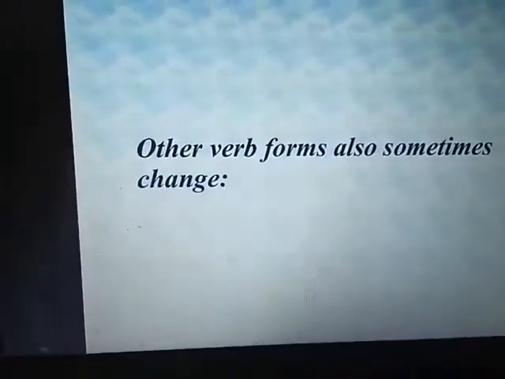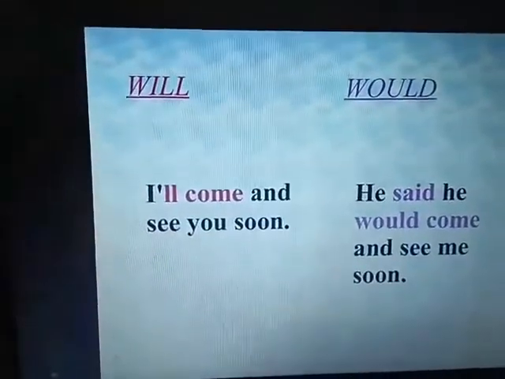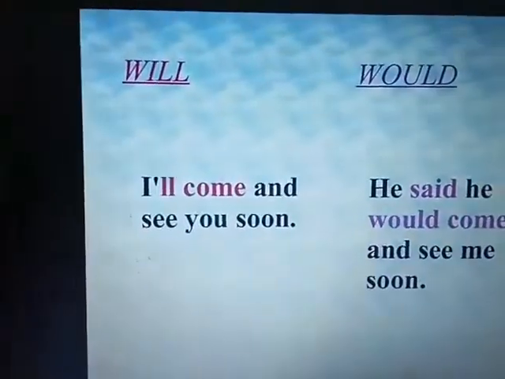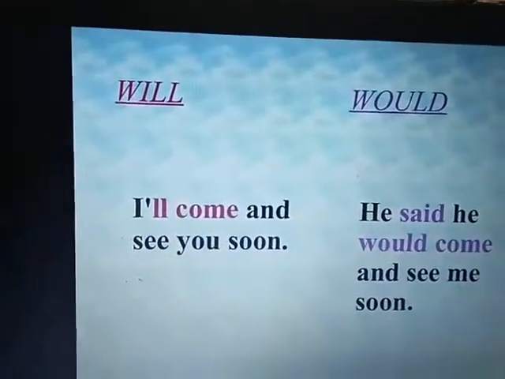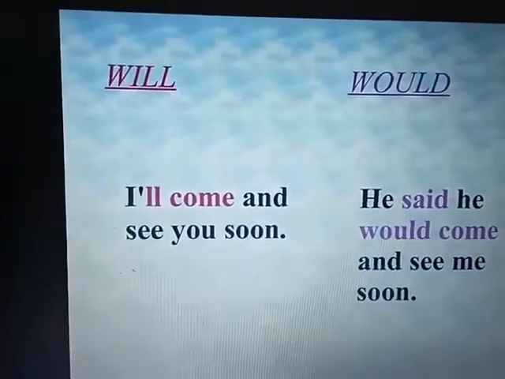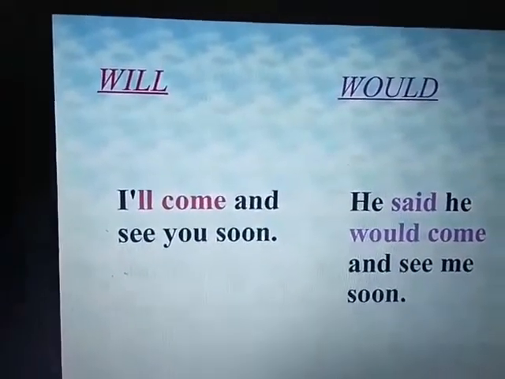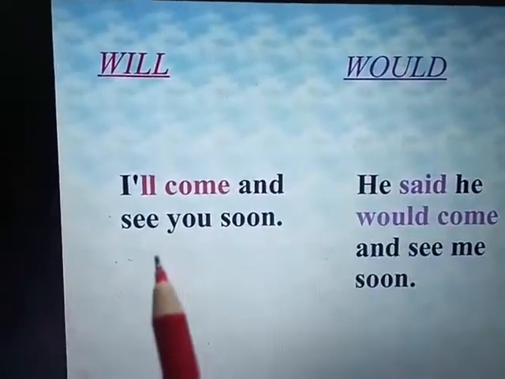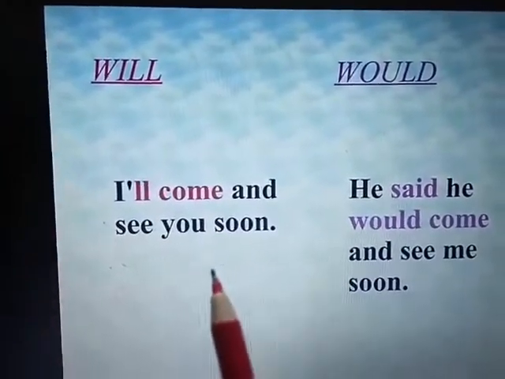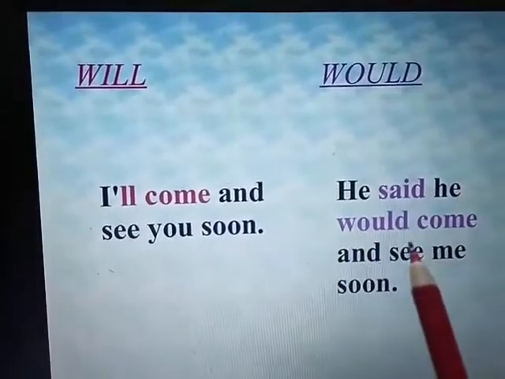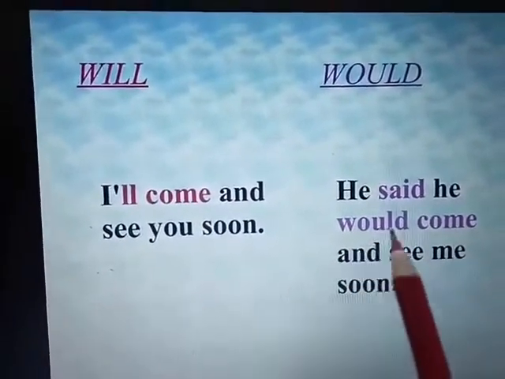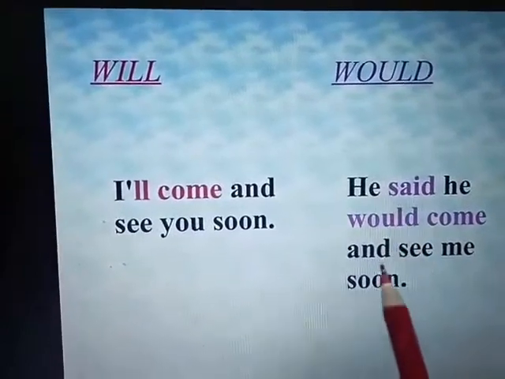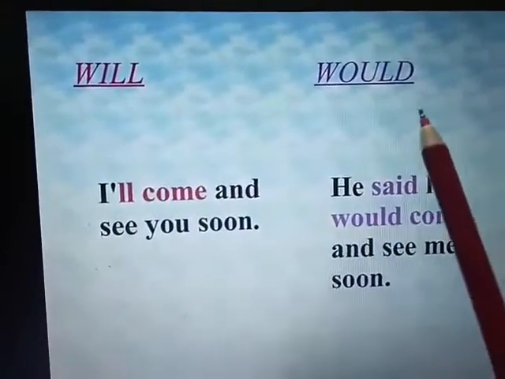Other verb forms also sometimes change. For example, these are the modals. And how do the modals change? The present tense modals will change into past tense modals. Like, will changes into would. For example, "I'll come and see you soon." When it comes to indirect speech, he said he would come and see me soon. So will changes into would.